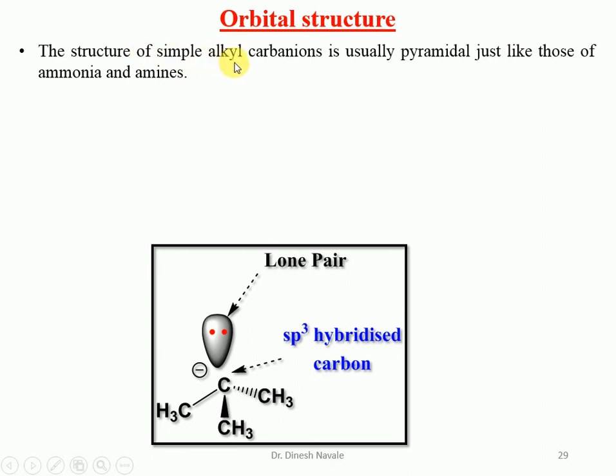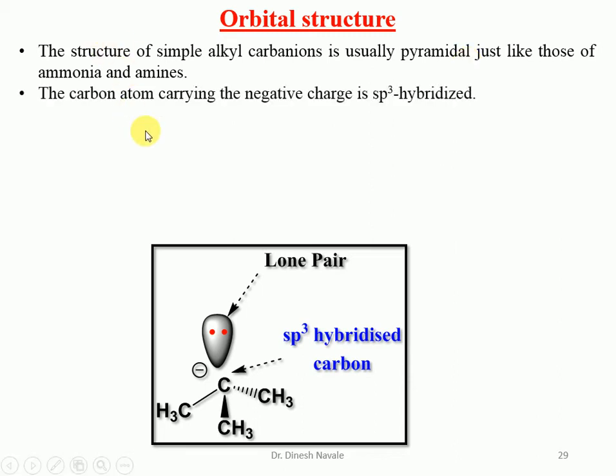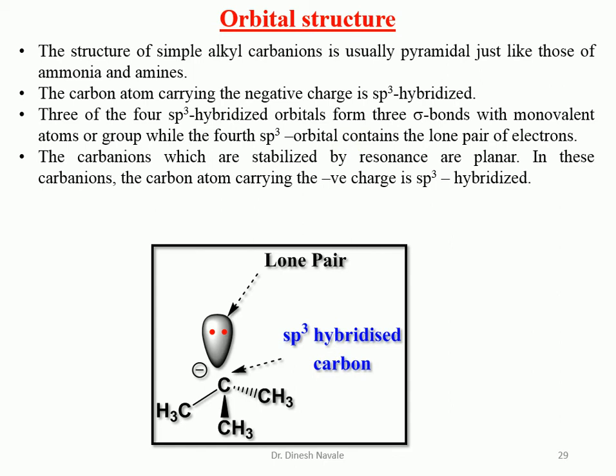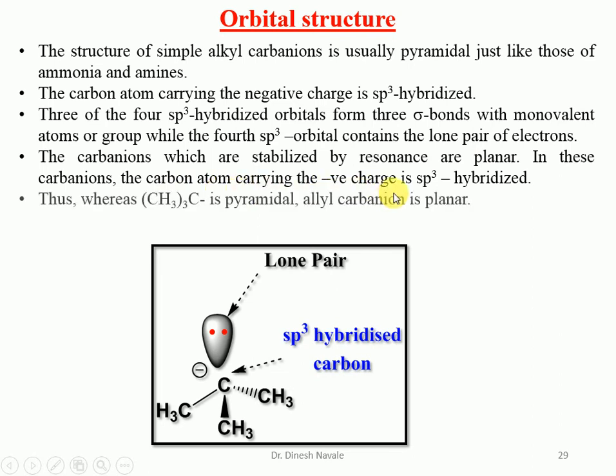So the structure of a simple alkyl carbanion is usually pyramidal, just like the structure of ammonia or an amine. The carbon atom carrying the negative charge is sp3 hybridized, as mentioned in the diagram. 3 of the 4 sp3 hybridized orbitals form sigma bonds with monovalent atoms or groups, and the 4th orbital contains the lone pair of electrons. The carbanions which are stabilized by resonance are planar. In these carbanions, the carbon atom carrying the negative charge is sp2 hybridized. So whereas tertiary butyl carbanion is pyramidal, allyl carbanion is planar.